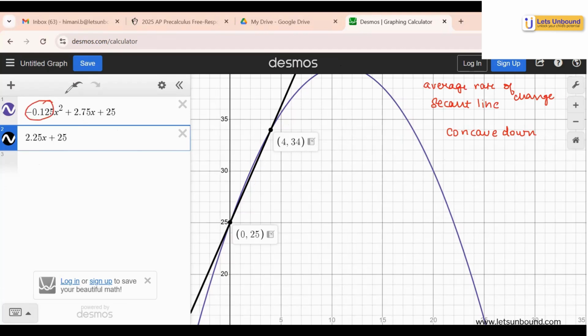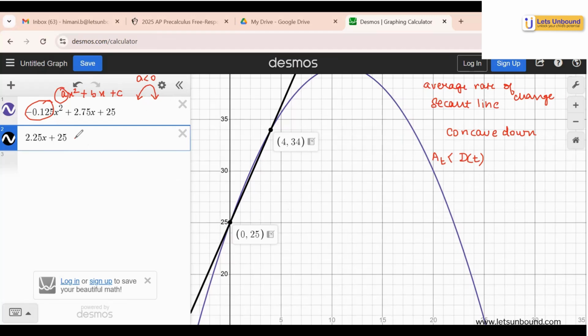As soon as your value for a in ax squared plus bx plus c of a quadratic model is negative, it's like a frown face, right? It's facing downwards. So a is less than 0, the quadratic is facing downwards, it's concave down. If it's concave down, we can say that the line joining these 2 points is a line which is below the graph of the quadratic, which means the quadratic, which was represented by D(t), is coming out to be greater than the value of A(t), which is a linear model.